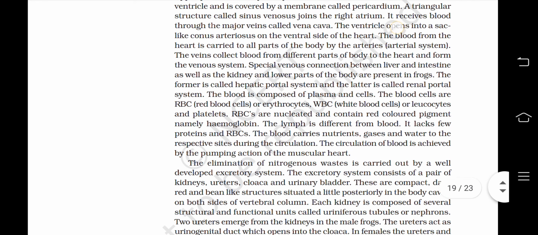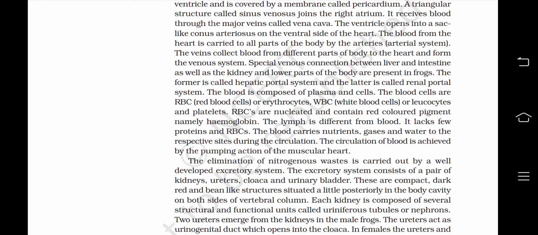The veins collect blood from different parts of the body to the heart and form the venous system. Special venous connection between the liver and intestine as well as the kidney and lower parts of the body are present in frogs. The former is called hepatic portal system and the latter is called the renal portal system.